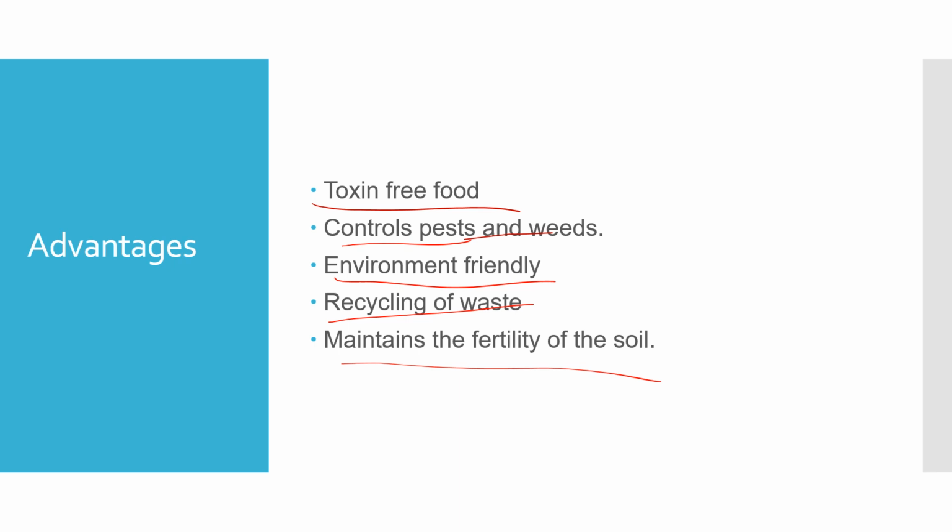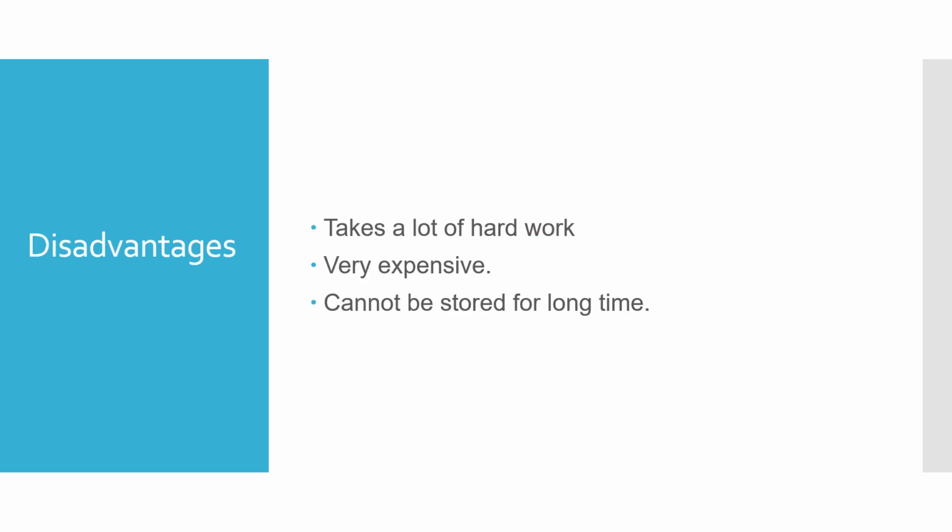Now, what are the disadvantages of organic farming? It takes a lot of hard work to grow these crops organically, and organic things are very expensive. They cannot be stored for a long time and cannot be preserved. So these are the advantages and disadvantages of organic farming.